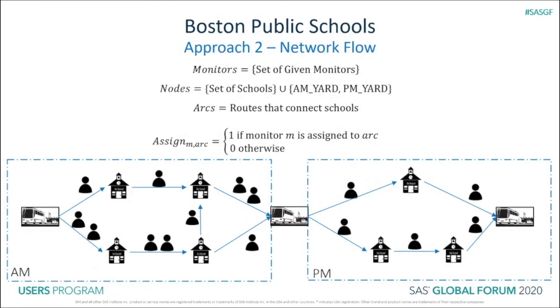Our second approach was a simple network flow model with the schools and the bus yards as nodes and the bus routes connecting them as arcs. Since this model also had a large number of constraints and variables, a binary search method was used for faster convergence to the optimal solution. This model was able to solve a smaller instance, that is, the summer schedule, but could not be scaled to the whole year schedule.